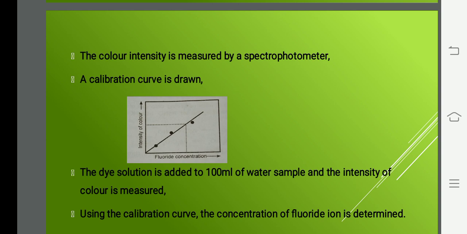Coming to fluoride content, we have prepared a dye with zirconium 4 and alizarin S, and we have measured using a spectrophotometer. By drawing the calibration curve, you can find the concentration of fluoride. Is it clear for all of you?